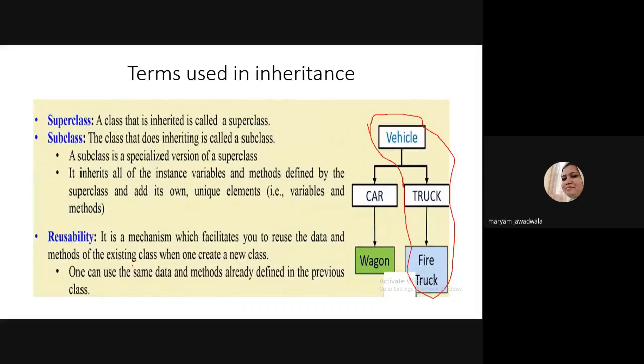So we can use the code written in a superclass in a subclass, meaning no need to repeat the same code again and again if the subclass inherits the properties of the superclass. This is the basic concept, or basic motive, behind inheritance. I hope everybody understands the definition of inheritance. If not, then please unmute yourself and ask your doubt.